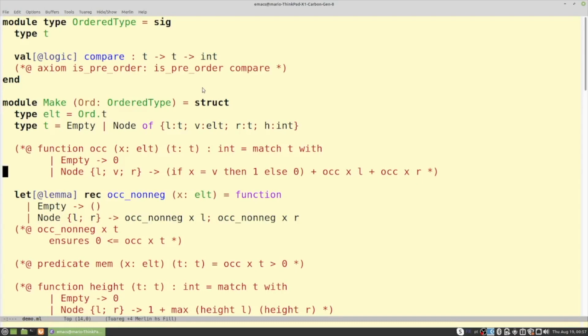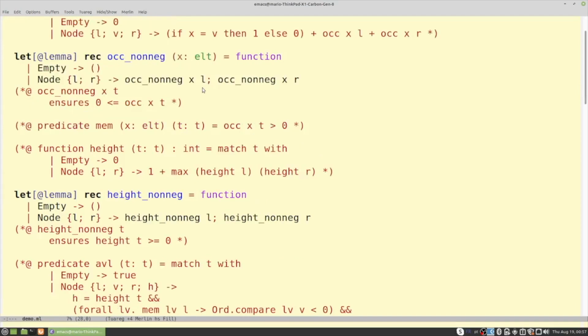Okay, and as expected, it features the functor Make declaration together with the set data type declaration as well, and some Gospel elements, like for instance, logical functions to be used in specification, lemma functions written in the form of OCaml functions, a predicate, in this case what it means for an element to belong to a tree, the logical definition of the height of a tree, another lemma, and now the predicate that states what it means for a tree to be an AVL tree.